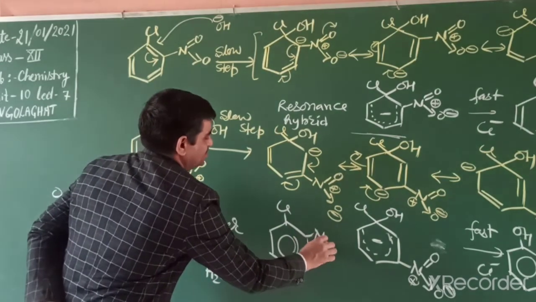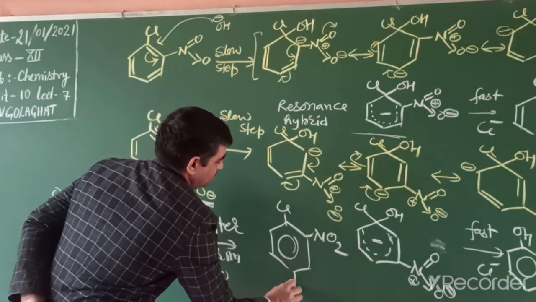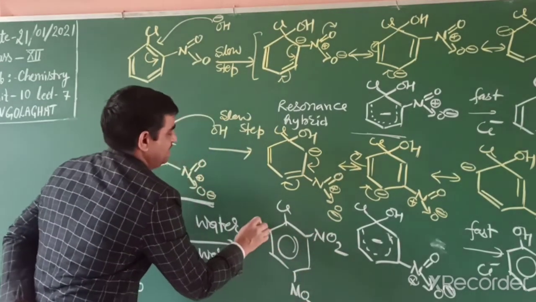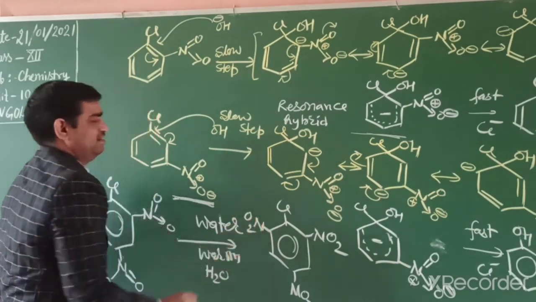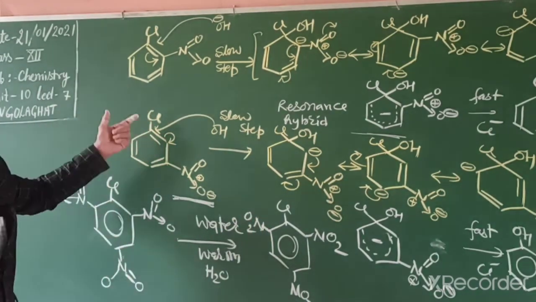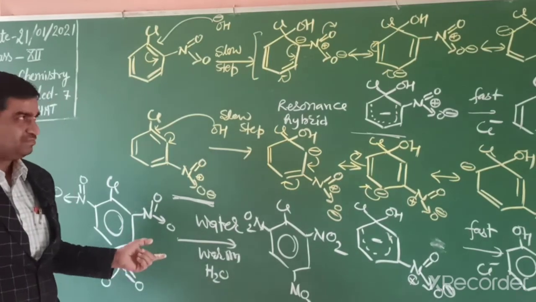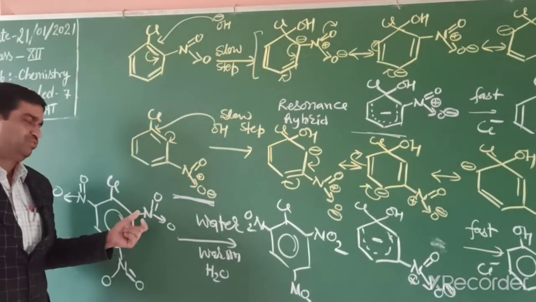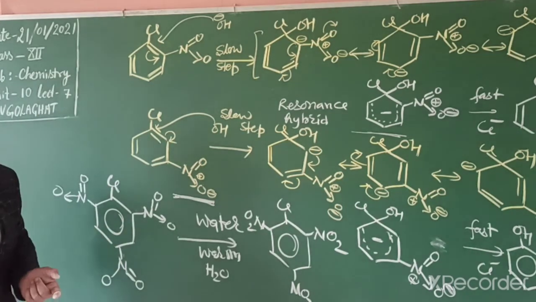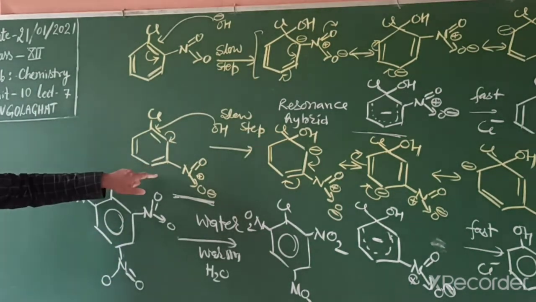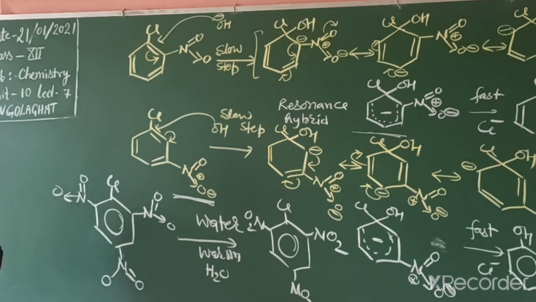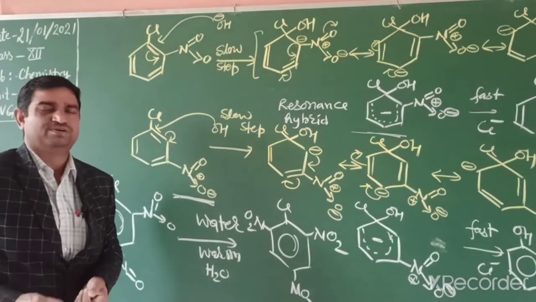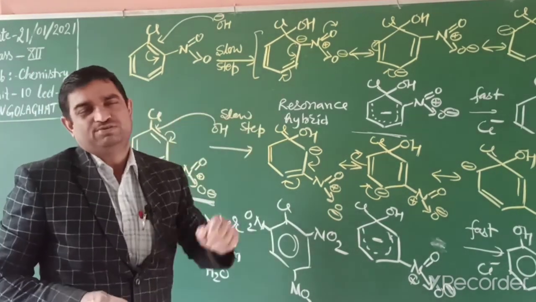The reason is 3 electron withdrawing groups are situated at ortho and para position. So students, this question comes in exam. Why does a withdrawing group attached at ortho and para position facilitate the reaction, but when attached at meta position it does not facilitate the reaction? Then what you have to do? Write the resonance structure.